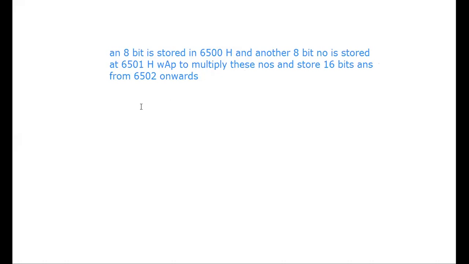You have an 8-bit number; 8-bit number means any 2-digit number. So if you are doing 02 into 03, the multiplication of this is nothing but 06. But this answer should be stored as 0006. Then only it can become the 16-bit number.